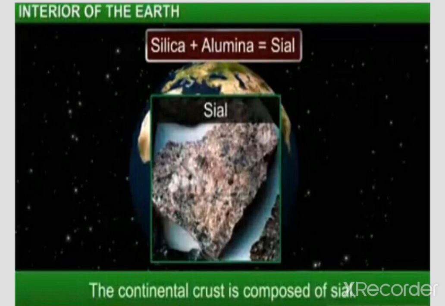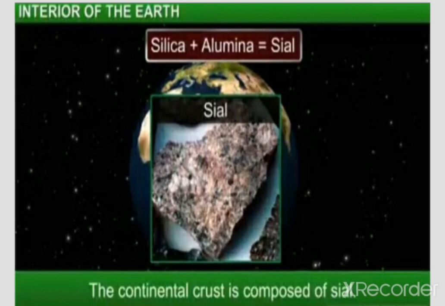And the density of this layer is 2.65 to 2.90 grams per cubic centimeter, and the thickness is about 30 to 35 kilometers. That much is the thickness of this continental crust layer. And mostly granite rocks are found in this layer. Clear everyone about the continental crust? The first layer of the crust, continental crust.